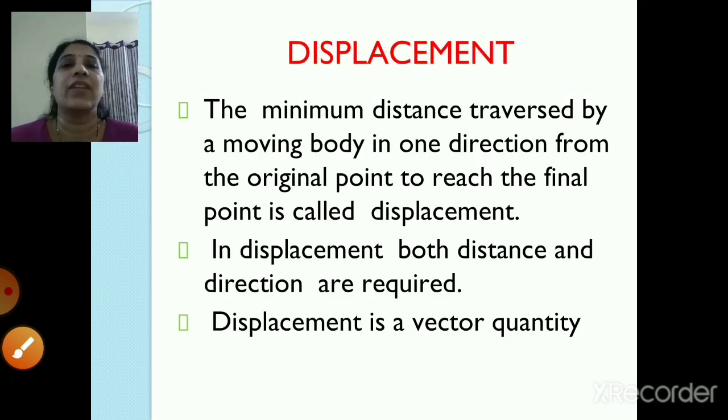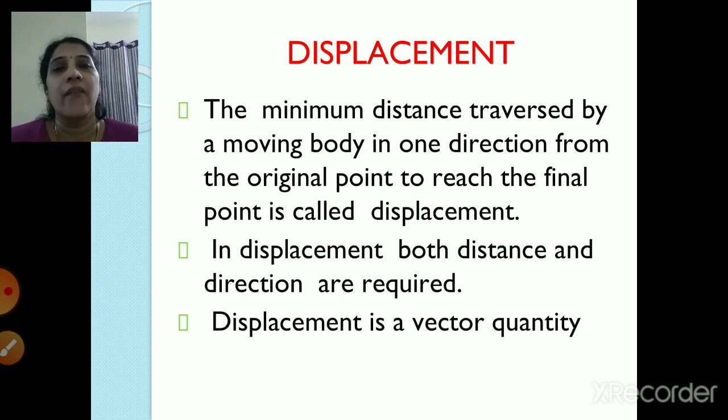So let's see the definition of displacement. The minimum distance traversed by a moving body in one direction from the original point to reach the final point is called as the displacement. In displacement, both distance and direction are required, and displacement is a vector quantity. As I told you children, the dotted line AD is the minimum distance. A is the original point and D is the final point, and it is in one direction only. That's why it is called as displacement. So in displacement, two things are required: distance as well as direction.